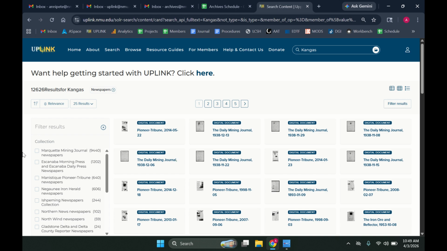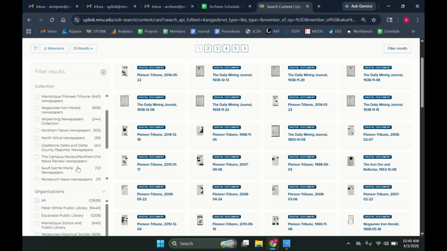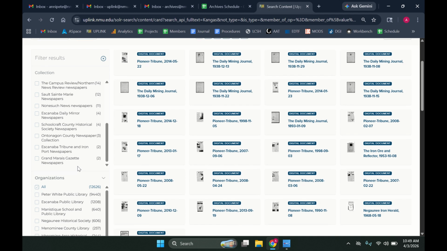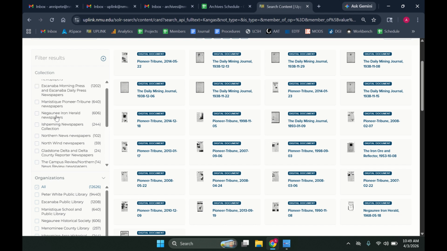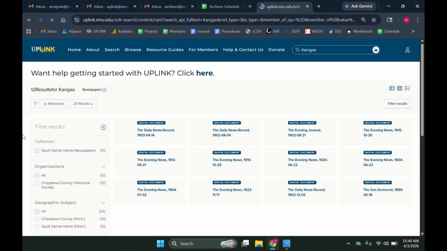Let's say that then you wanted to narrow down to one specific newspaper. You could look through the collections here and choose the one that you're interested in. So maybe the person that you're looking for is from Sault Ste. Marie. And so it's conceivable that they're mentioned in other cities, and you might want to look at those other cities eventually. But for right now, you're only interested in the Sault Ste. Marie newspapers. You could click that, and it would then just show you newspapers from that collection,